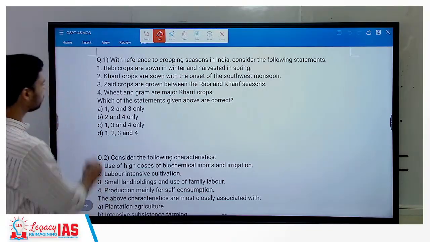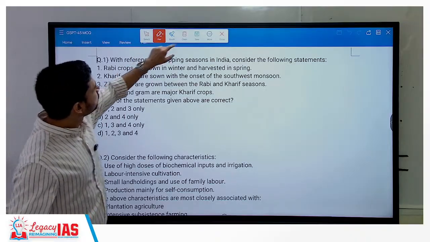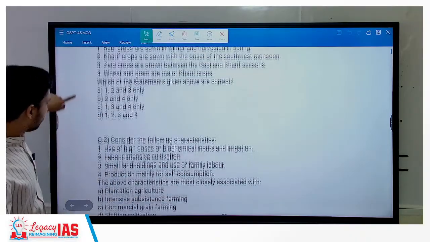So what's the correct option? A. Yeah, the fourth one is incorrect. The remaining three statements are correct. So A is the right option.